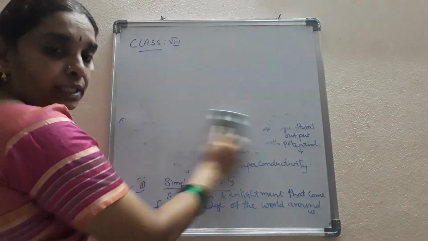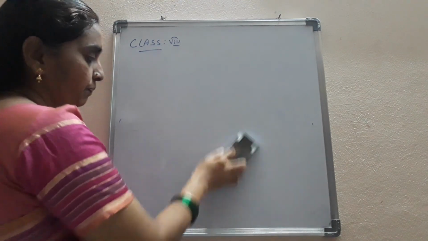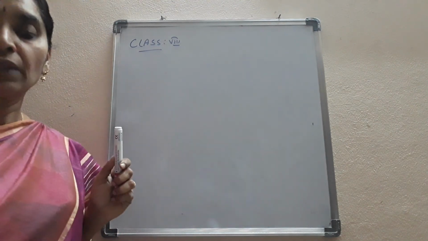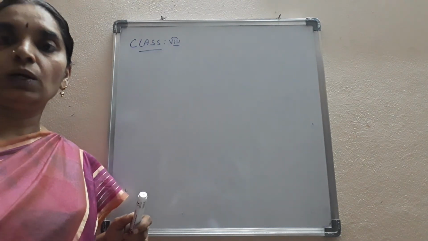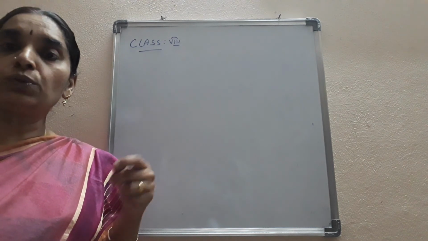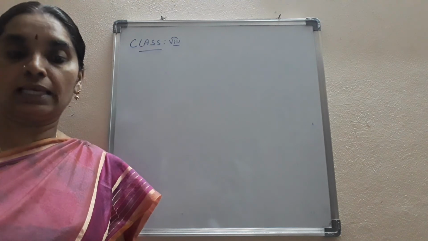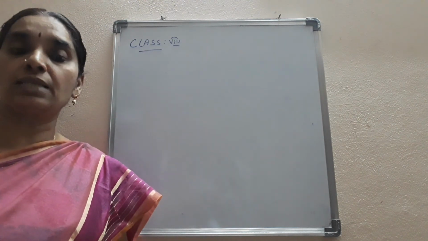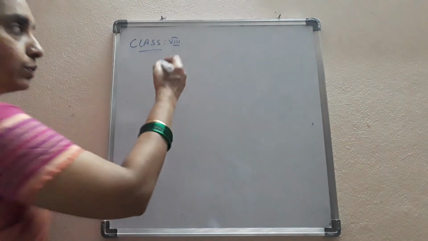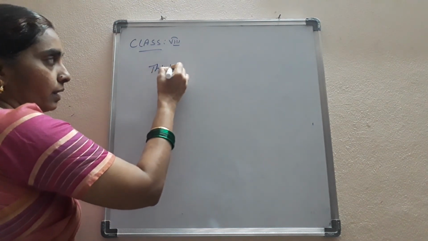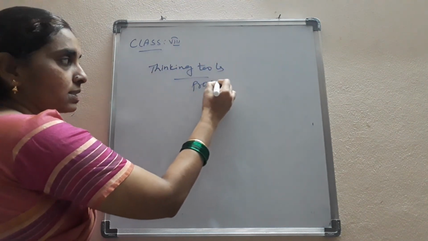Next, we'll move to the changes of science. Science is always changing. It changes continuously according to the situations and the changing technology. Okay, so next, through the scientific tools, the scientists made several process skills. The skills that are developed by the scientists are called process skills. So there are the thinking tools. Thinking tools are called process skills.